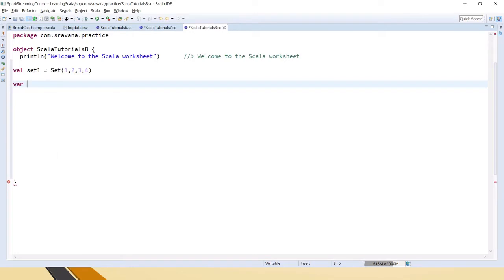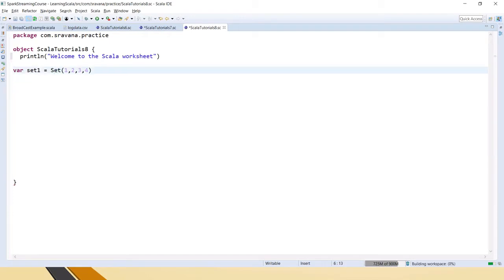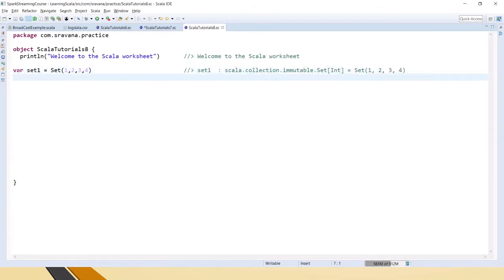So now let's say we have a val. I'll just make it a var to show you an example of how it will be considered. If you see here, it is created as Set 1 2 3 4, and I have declared that as a variable. Now let's add some new elements to the set.